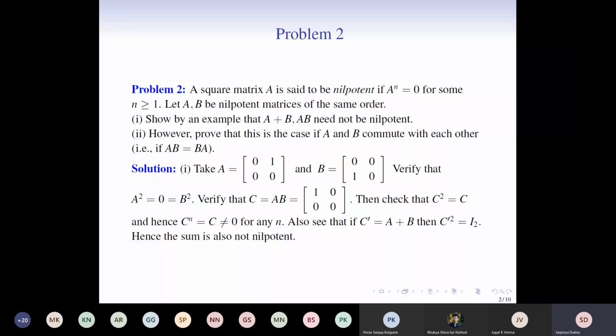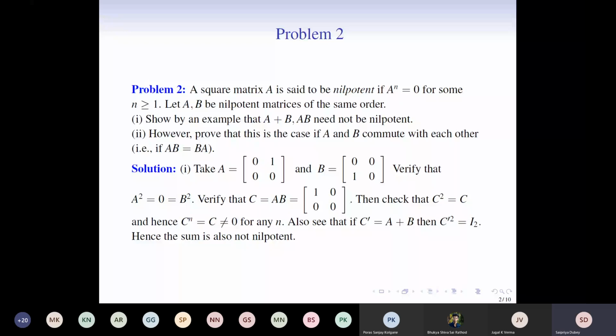Then it is easy to see that c square is equal to c, and therefore c raised to n is equal to c. Because if c square is equal to c, then c cube is equal to c square times c, but c square is c, so again it will be c. So by induction one can easily see that c to the n is equal to c, but c to begin with is not equal to 0.